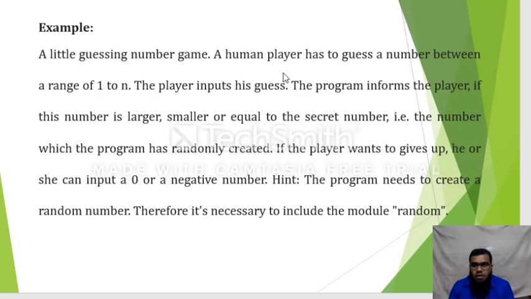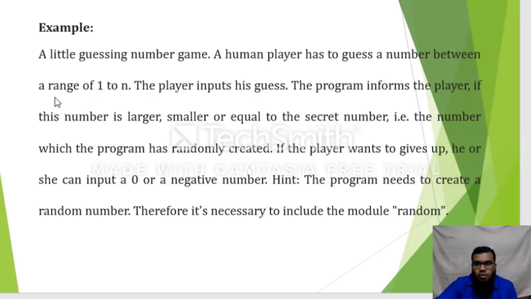Otherwise, the program will check whether the random number it generated is larger than, lesser than, or equal to the number entered by the user. These conditions will be checked inside the program, and it will give a statement. If the number you have entered is less than that random number, it will ask you to enter a number nearer to that particular number. Then again you will try to enter some number.